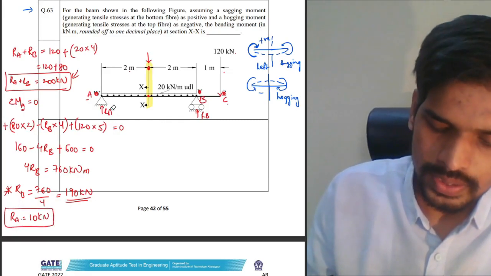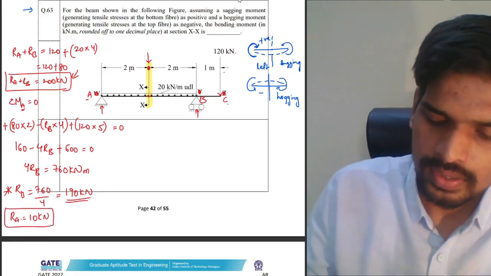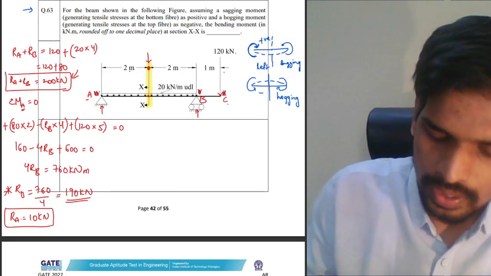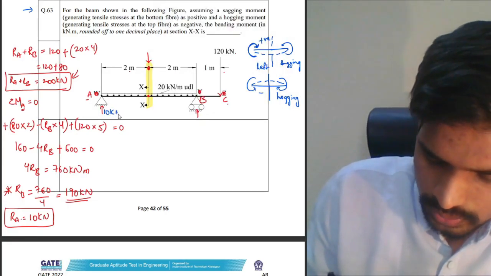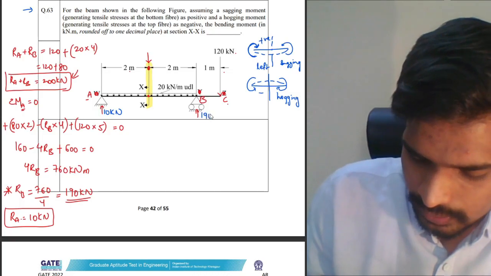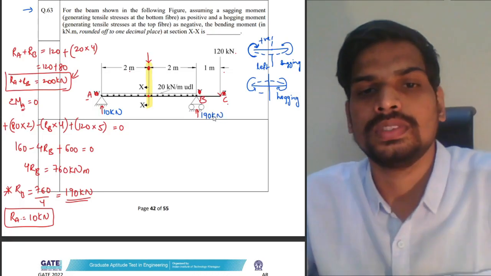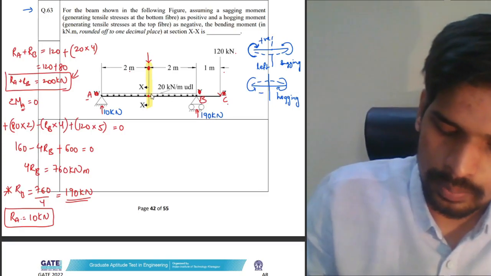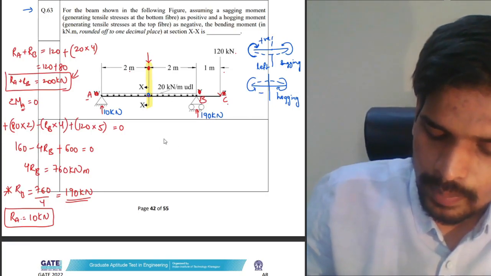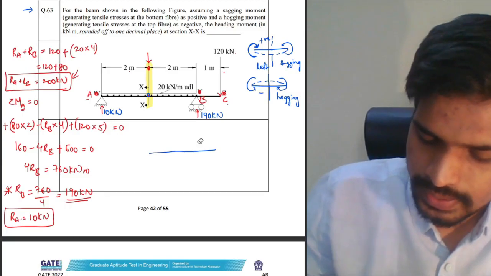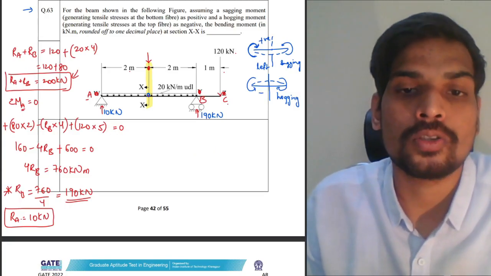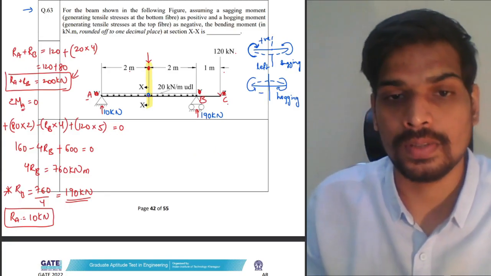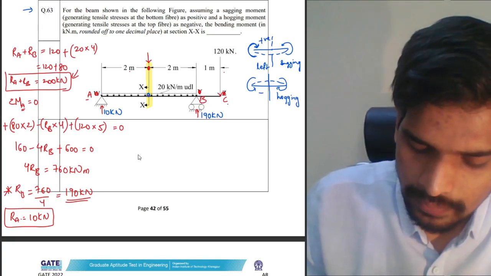So I have calculated the reaction at support A and the reaction at support B. The values are 10 kilonewtons and 190 kilonewtons. Now finding out the bending moment at section X. Bending moment at any given section is taken as the summation of all the moments to the left of the section or to the right of the section. Let me do the calculation from the left of the section.